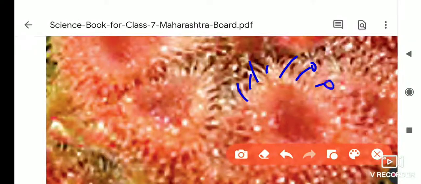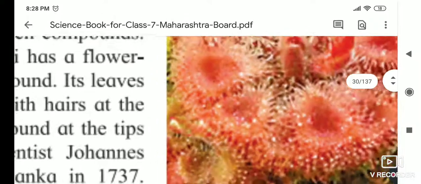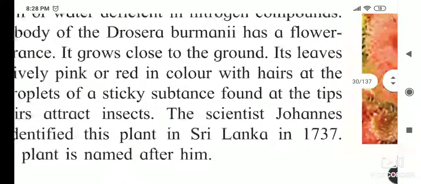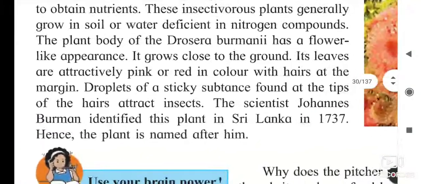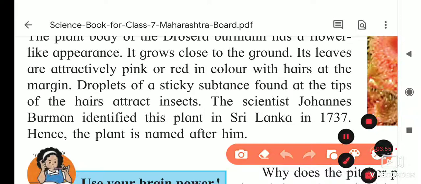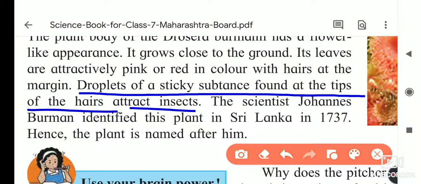This sticky substance is like water, and it is there so that if an insect comes here, it gets stuck to it. It grows close to the ground. Its leaves are attractive pink and red in color, with hairs at the margins. Droplets of sticky substance are found on the tip of the hairs, to attract the insect.